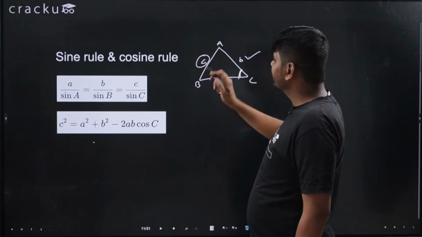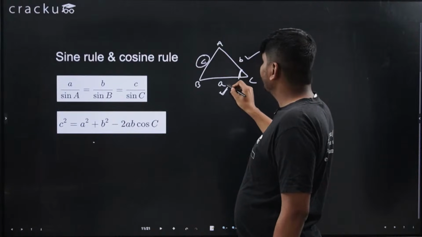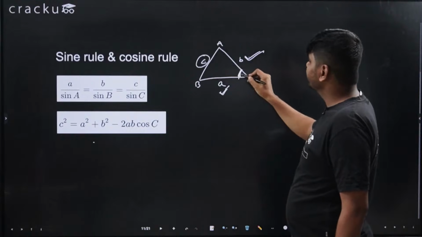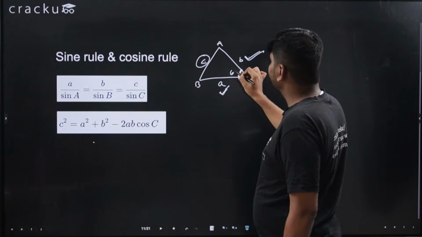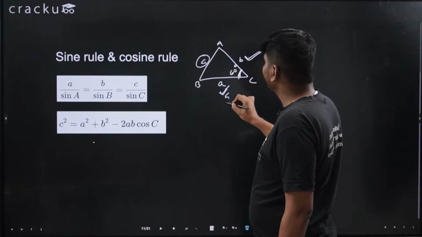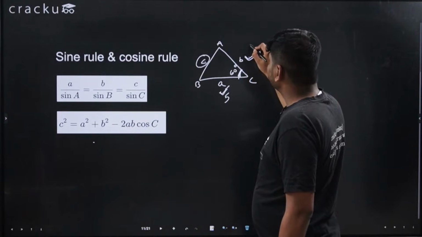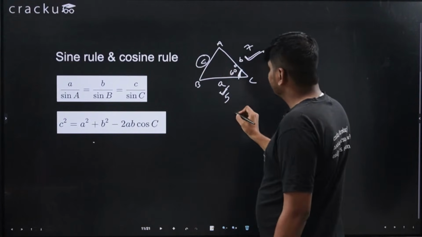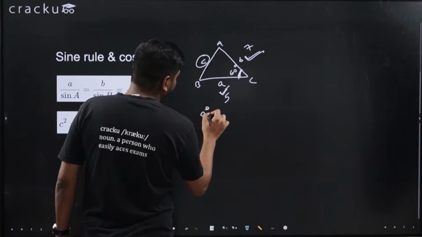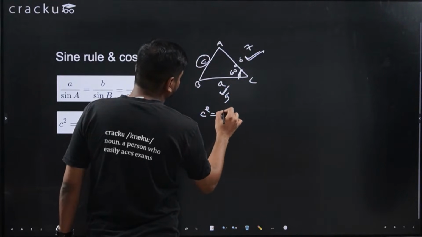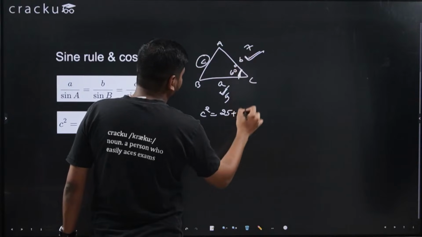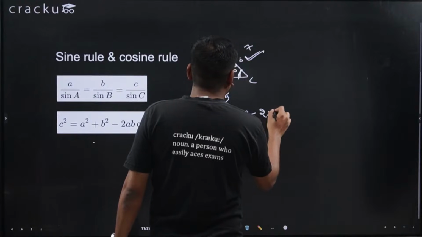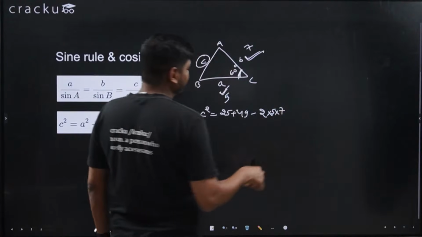So C square, that is the third side, will be equal to A square plus B square minus 2AB cos C. I know the value of A, I know the value of B, I know the value of cos C because I know the angle C. If angle C is, let's say, 60 degrees and this side is, let's say, 5 and this side is, let's say, 7. So C square is equal to A square, that is 5 square, that is 25, plus B square, that is 7 square, that is 49, minus 2 times 5 into 7 into cos 60.